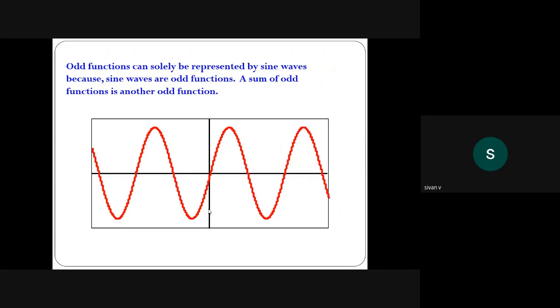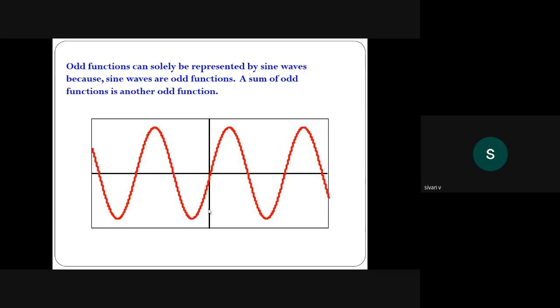Now I will tell the concept of the product of even functions. Let me say it more simply. x square into x square, what is it? x power 4. Is it even function or odd function? Even. Yes. Very good. Okay. Then x cube into x cube. Even. Very good. So even into even is even.